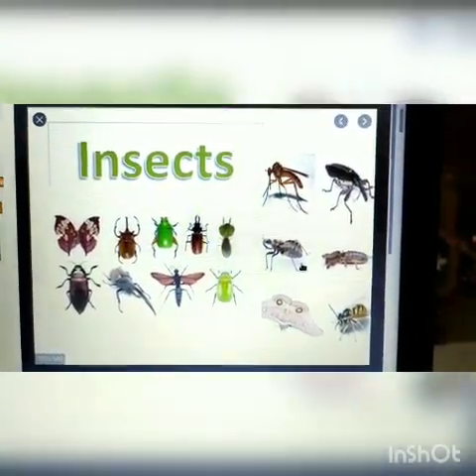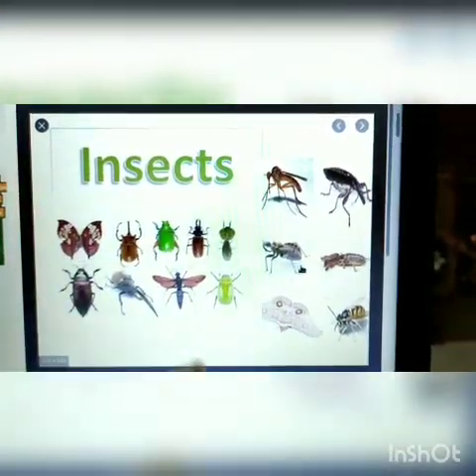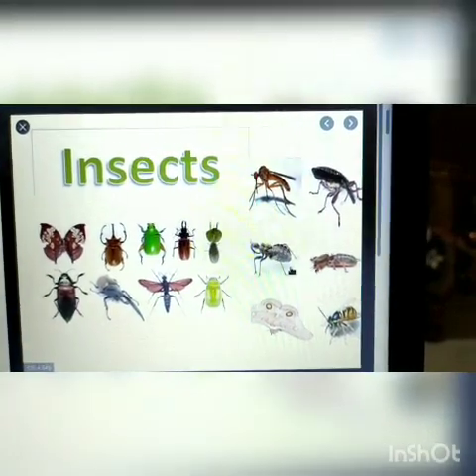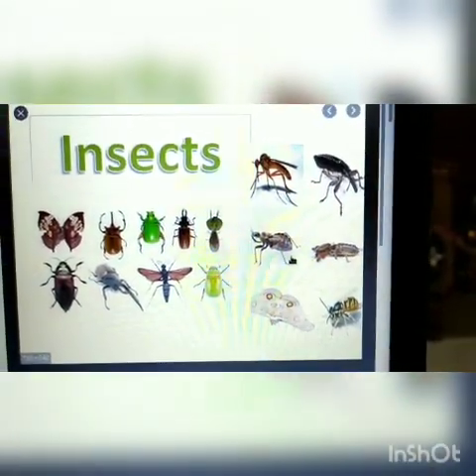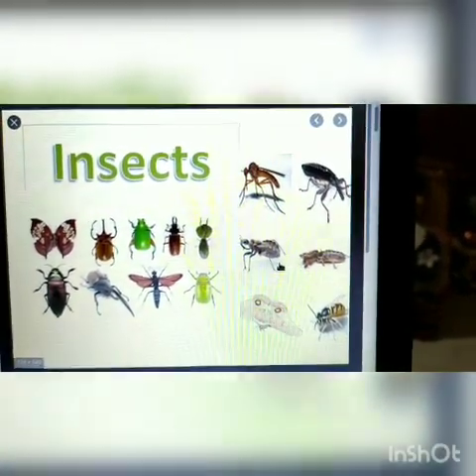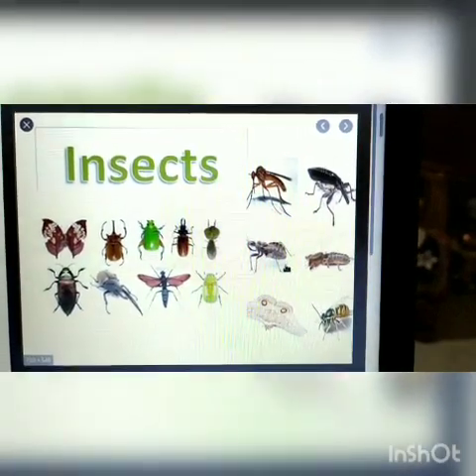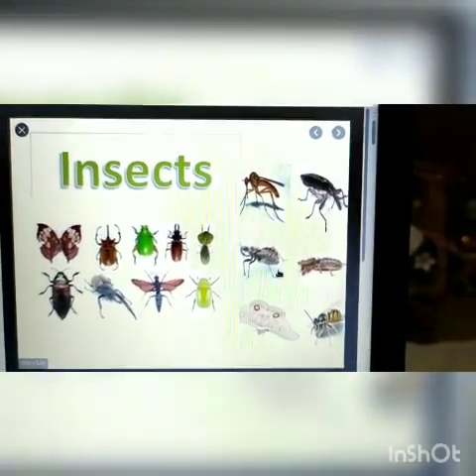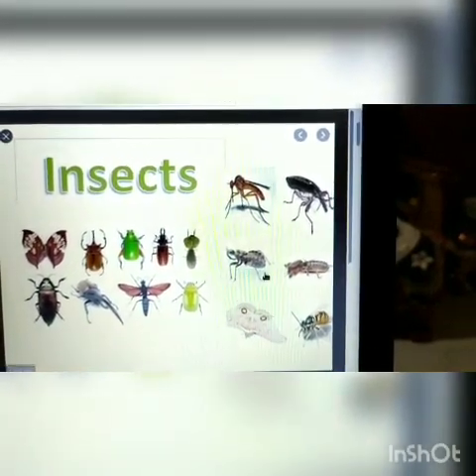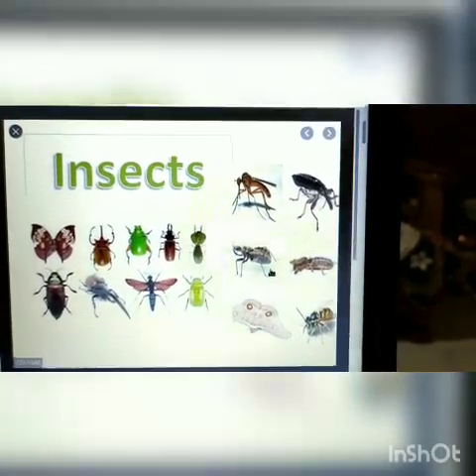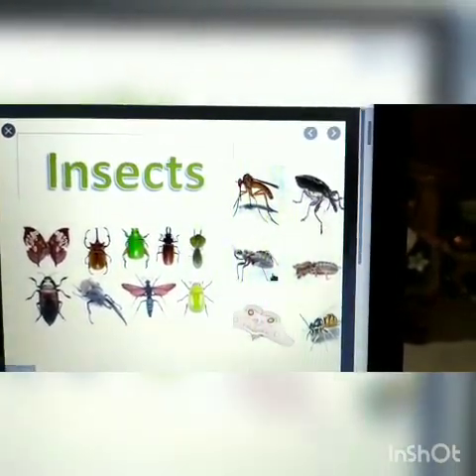So insects are the largest group of animals. Why is this group largest? Because you can see there are so many varieties of insects. These varieties are uncountable. So, insects are the largest group of animals. As we included them in the group of animals without backbones, insects do not have a backbone.